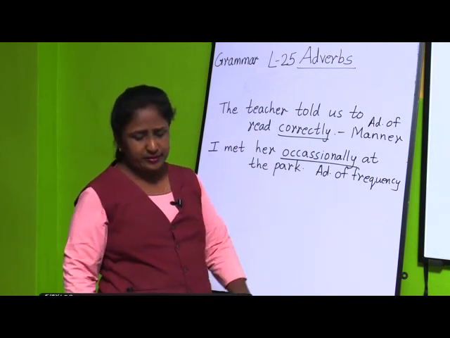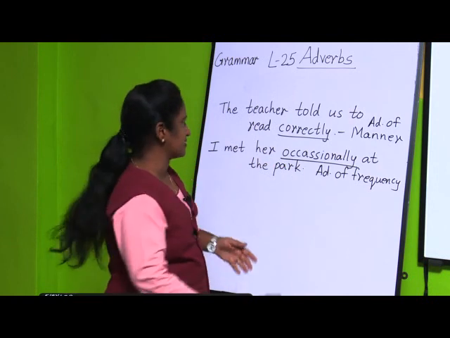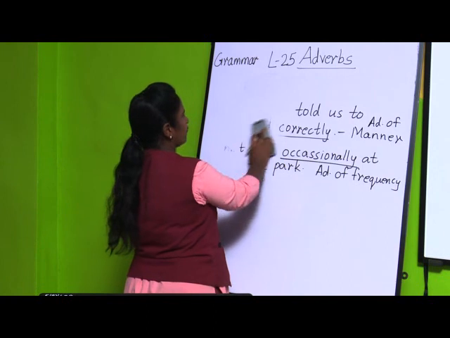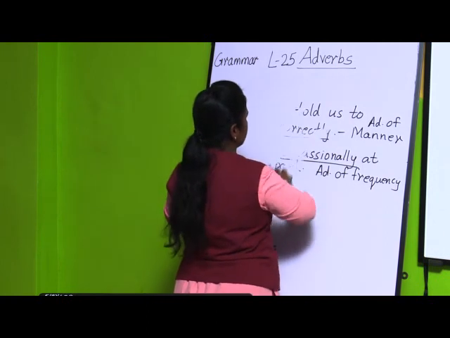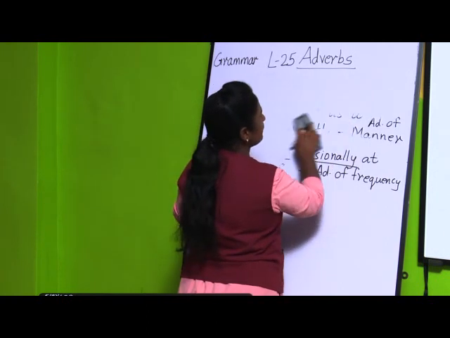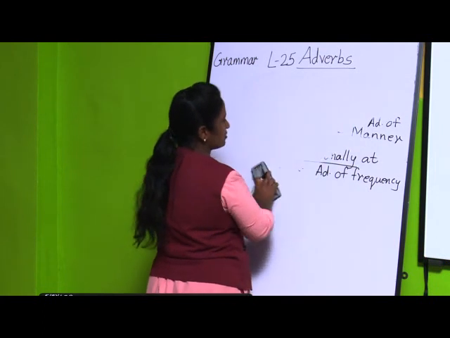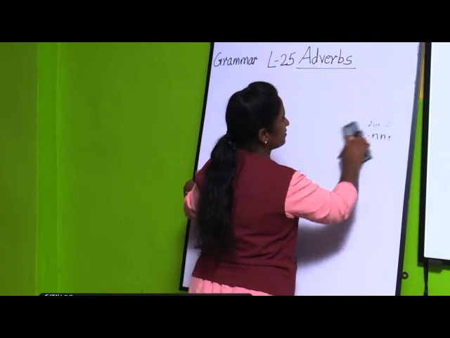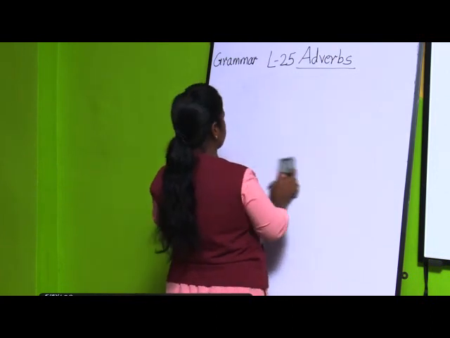Then one more thing is: how to form adverbs. We have studied the definition of an adverb, then we have seen the types of adverbs, and also we have solved some examples from the exercise. But now the next thing is how to form adverbs.